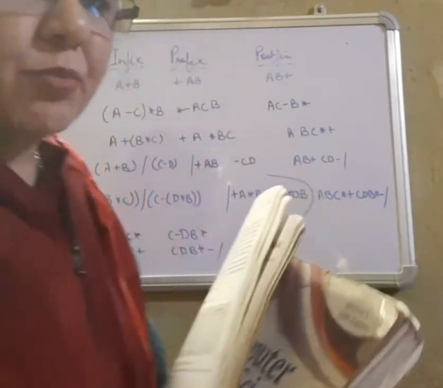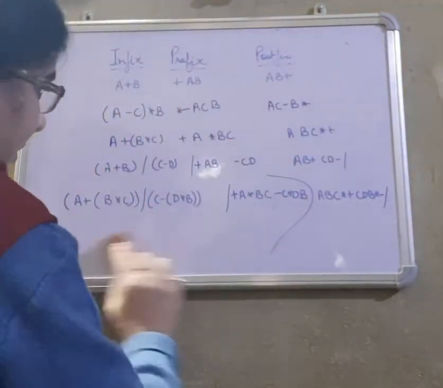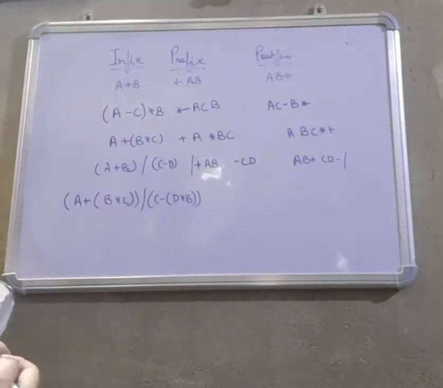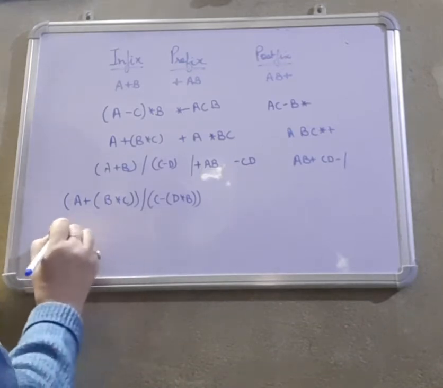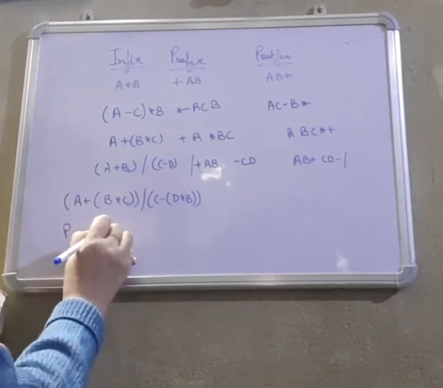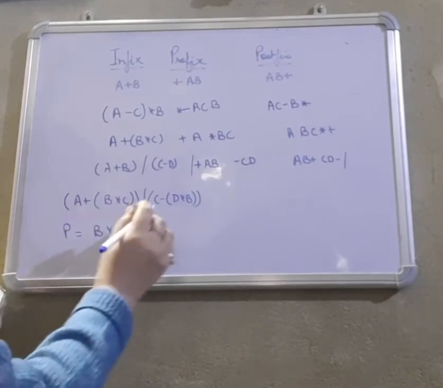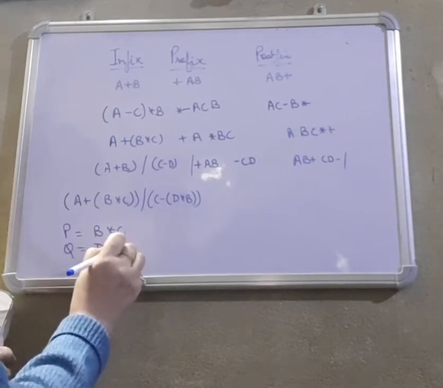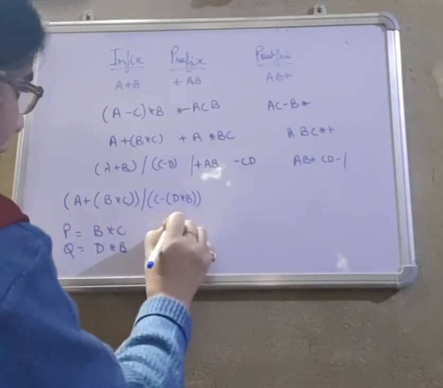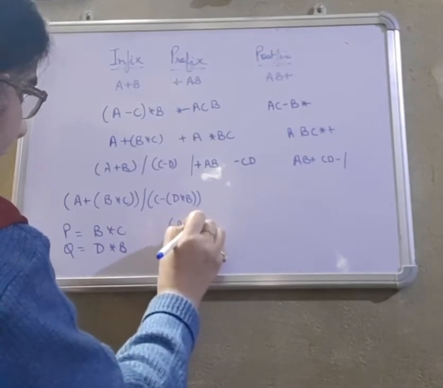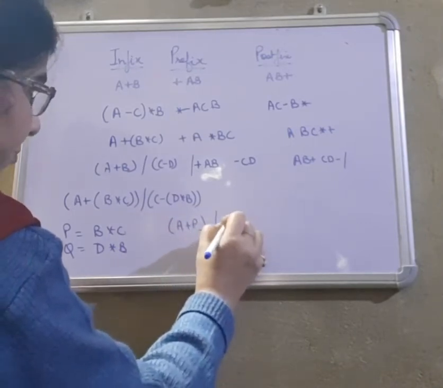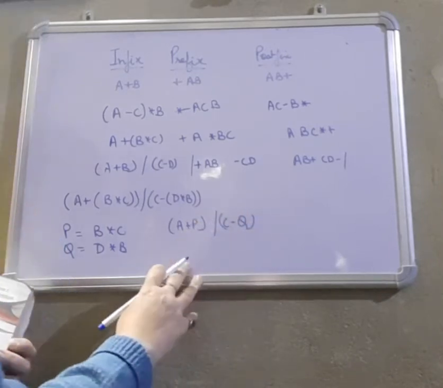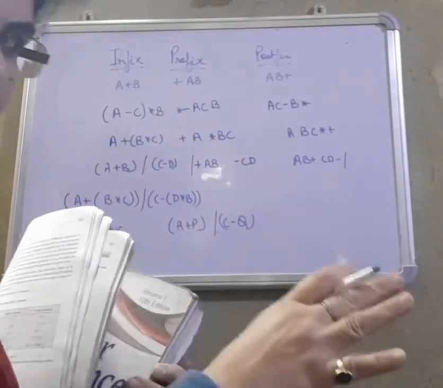You can also do it in one more method, which I generally tell my students. For this bigger expression, first of all you take B into C as some variable P. Then you can take D into B as some variable Q. Now you have your expression as A plus P divided by C minus Q. Anything in bracket will be evaluated first of all.